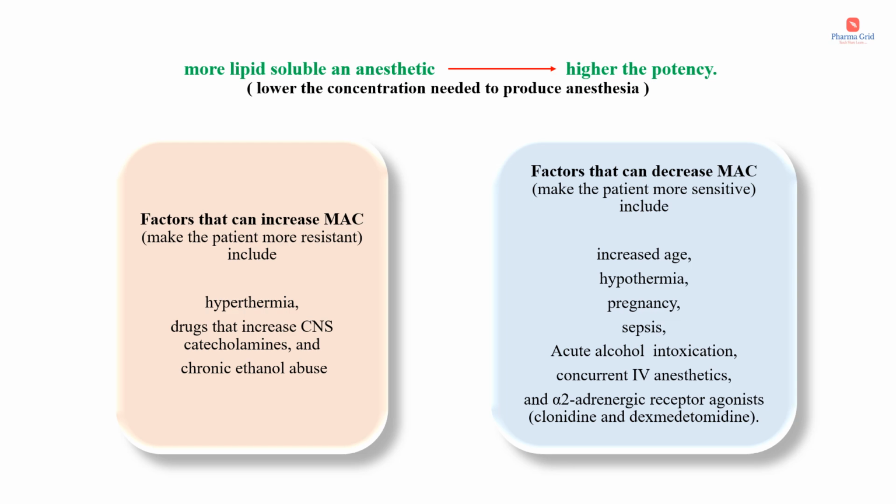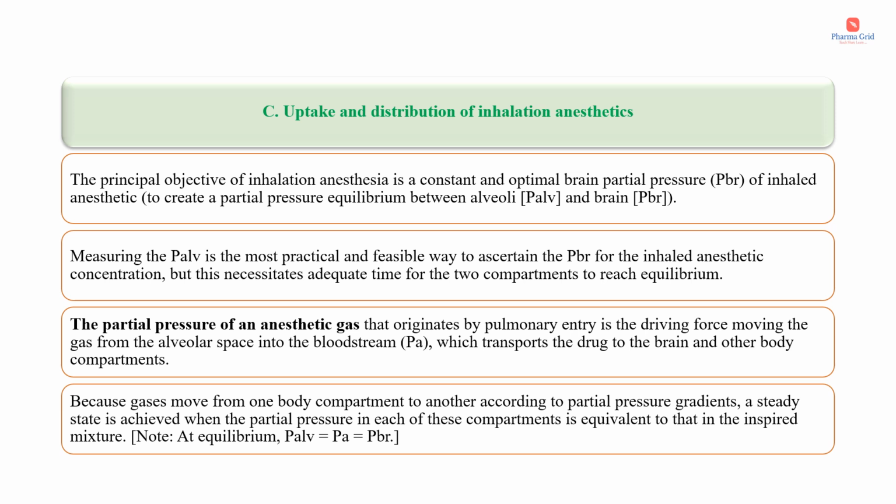Now we will see about the uptake and the distribution of inhalational anesthetics. The primary aim of inhalational anesthesia is to maintain a constant and optimal brain partial pressure of inhaled anesthetic. That means to create a partial pressure equilibrium between P alveoli and P brain. The partial pressure of the brain is denoted as PBR and the partial pressure of the alveoli is denoted as P alveoli.